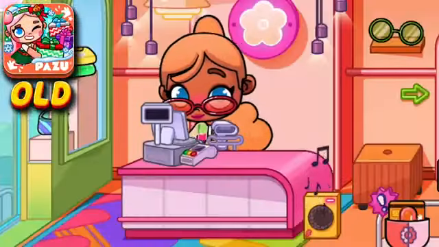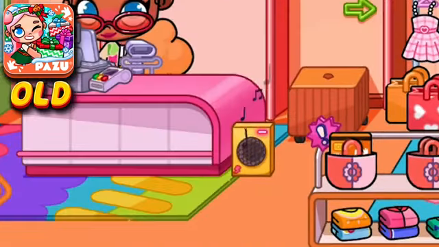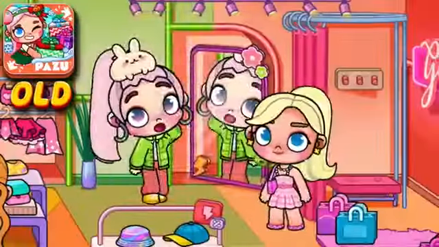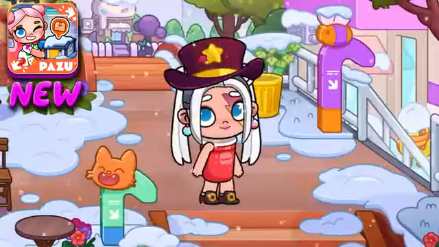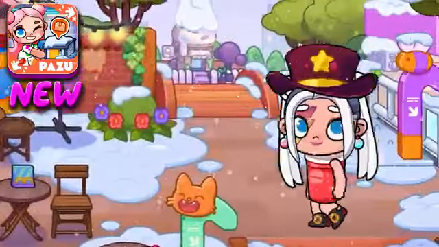The old version of Daisy Shop had a completely different renovation and a different collection of clothes. There is also no secret with the box that you need to give to the woman in the shopping center. And unfortunately, there is no mannequin here. And in the new version of Avatar World, there is a boulevard, something that was not in the old version. And you can go to any store on this street. It is very convenient.